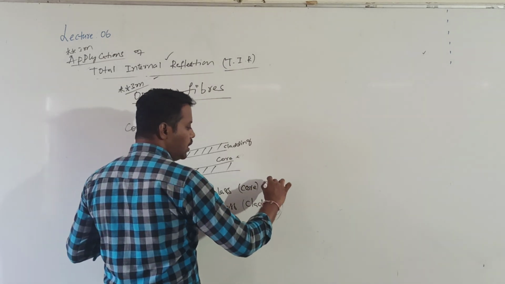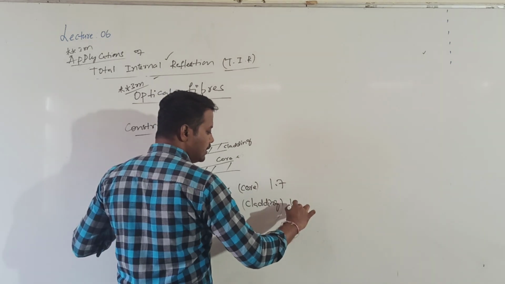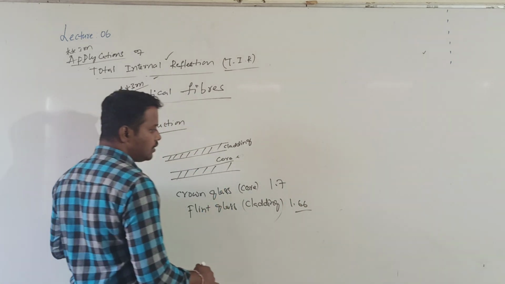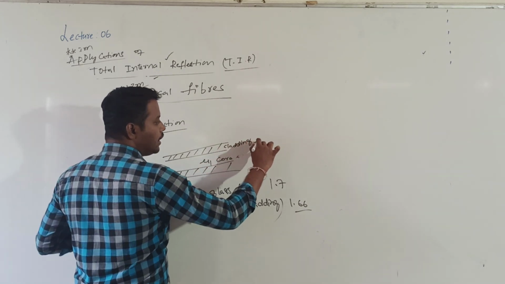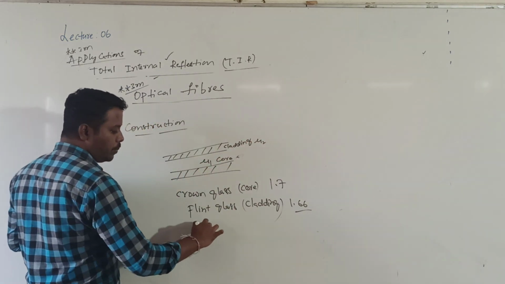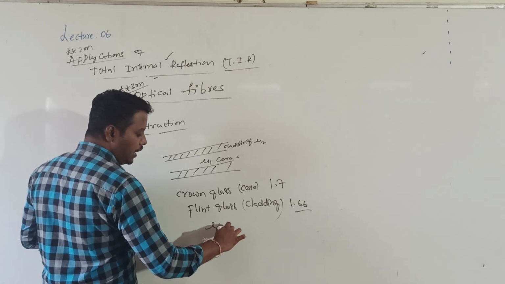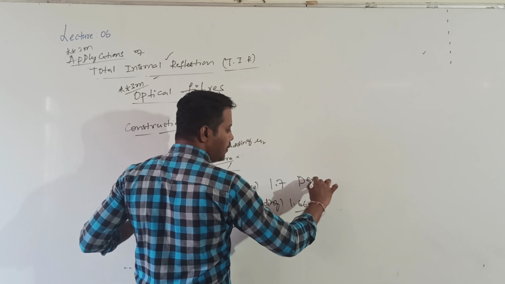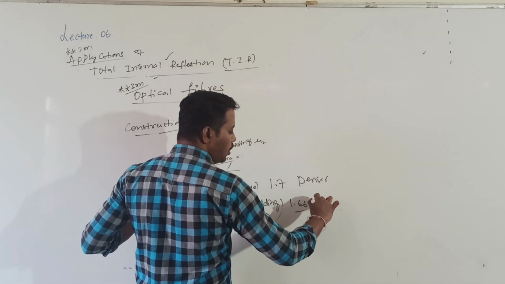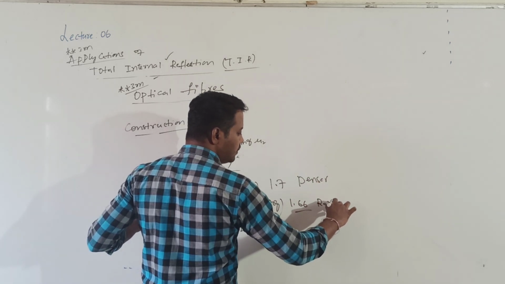Approximately the core refractive index is 1.7 and the cladding refractive index is 1.66. If I call the core refractive index mu1 and the cladding refractive index mu2, then obviously mu1 is greater than mu2. So the core plays the role of the denser medium and the cladding plays the role of the rarer medium.